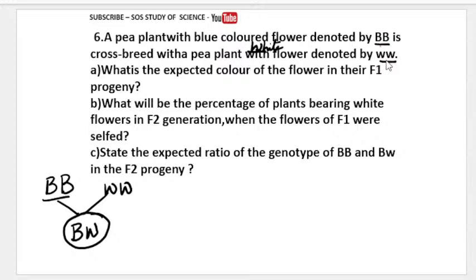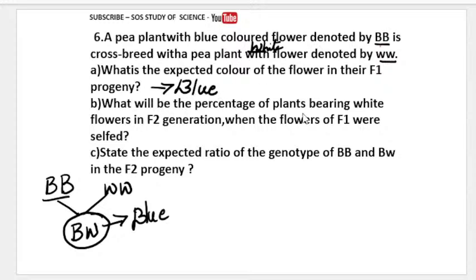So always when we cross between capital and small, what do you get? You get blue or white. Capital will be the dominant trait, right? So what kind of flowers do we get here? Obviously we get blue color flowers. Correct. So what is the expected color of the flower in F1 progeny? It will obviously be blue color because blue is the dominant, as they have mentioned in the capital letter.